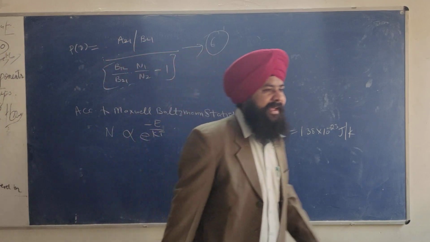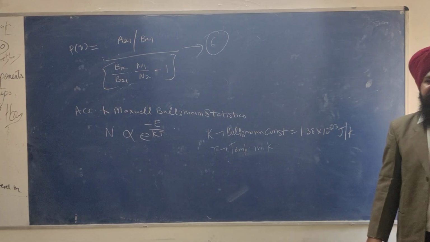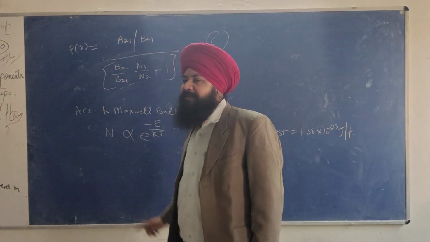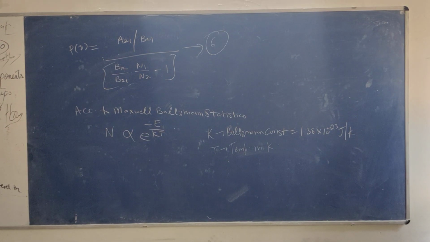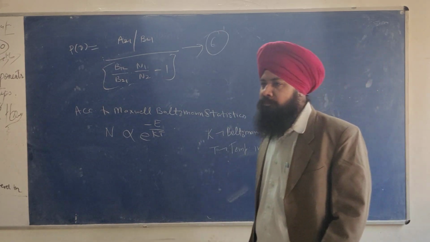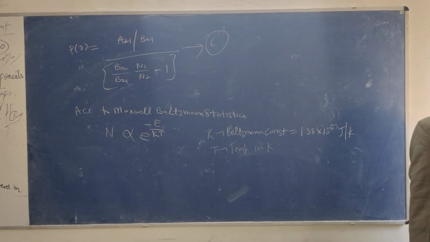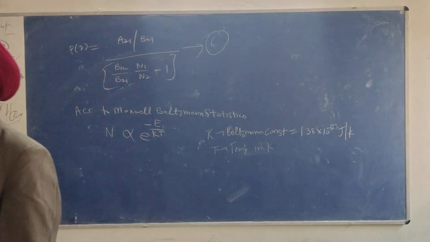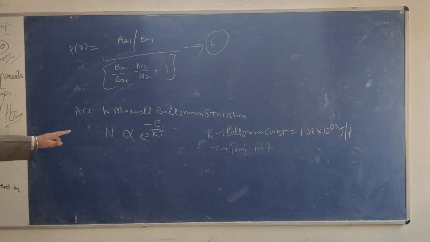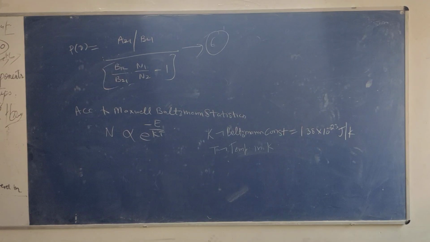First of all, please define N. N is the occupancy of an energy level having energy E. Now I will use this equation, this is a general equation, for the two levels.